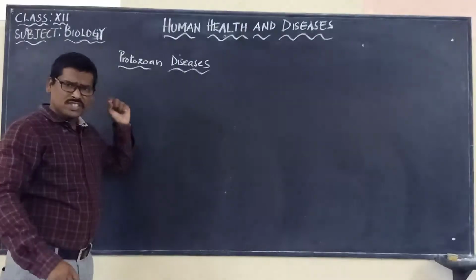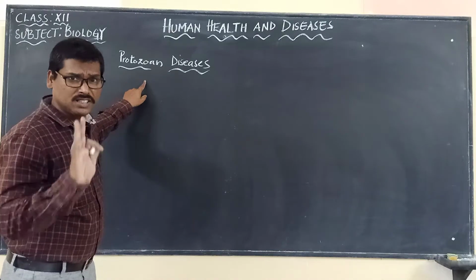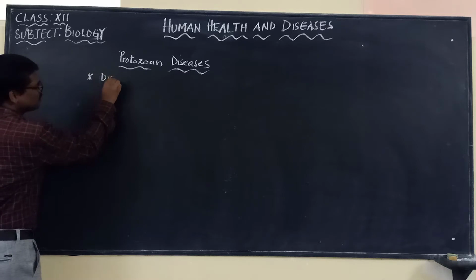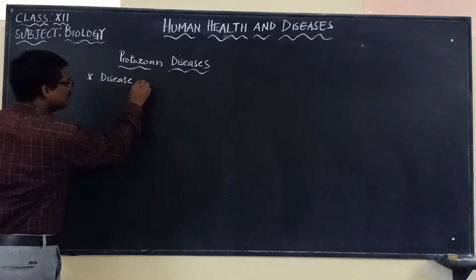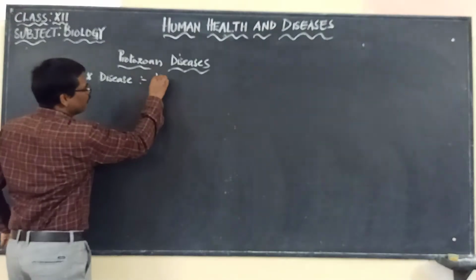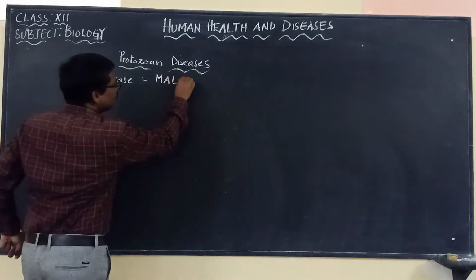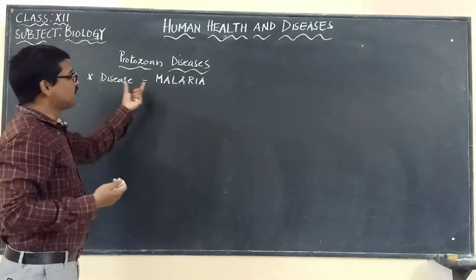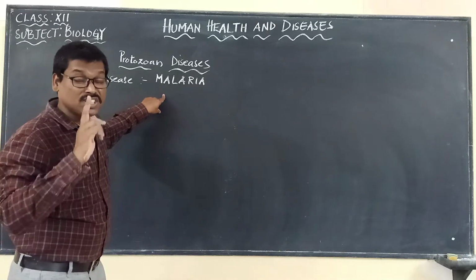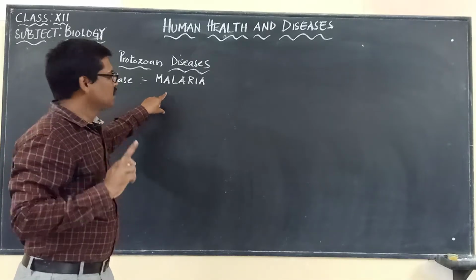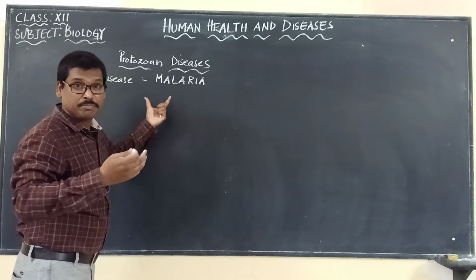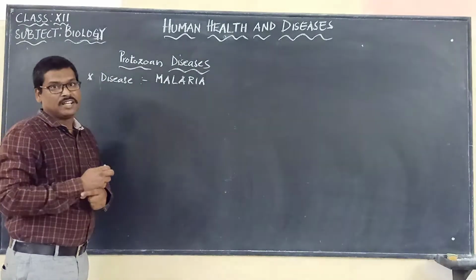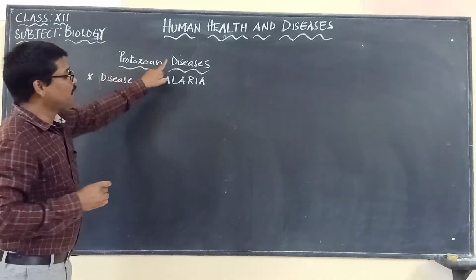So here the first and the most important protozoan disease is malaria. Malaria is a very important disease, because it is a very dreadful disease if it is not treated on time. In the very beginning, let me say that it can even cause death when it is not treated properly. So malaria is a protozoan disease.